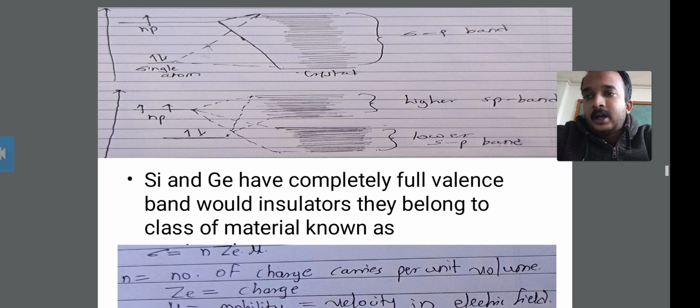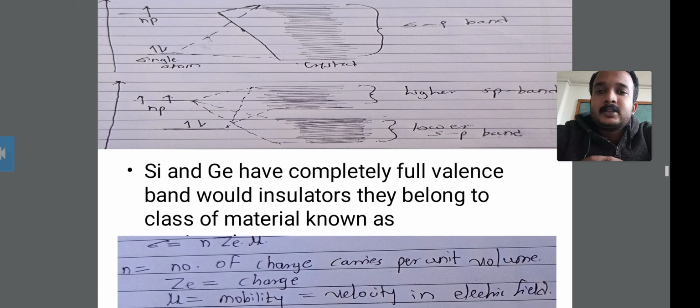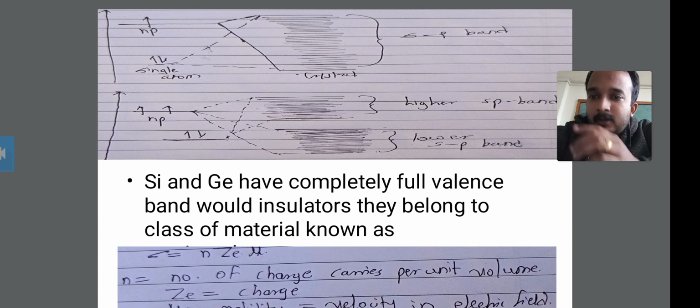The p orbital contains one electron, and the s orbital contains two. The s orbital has one electron on the upward side and the np orbital has one electron on the downward side, and it is a combination into one combined band. That band is called the sp band. Okay, this is all about the first diagram.